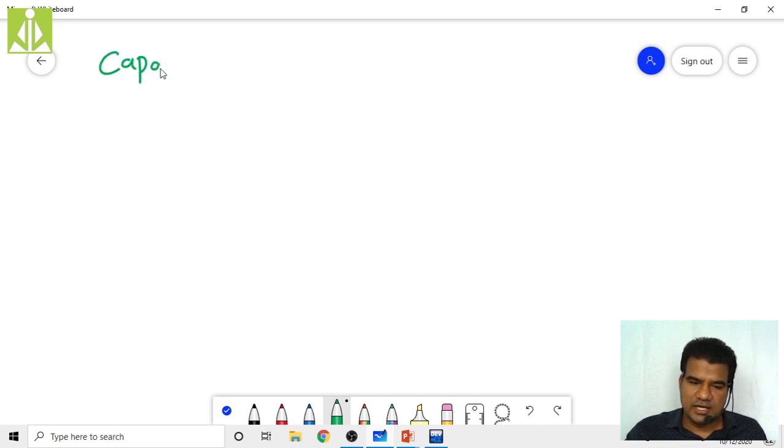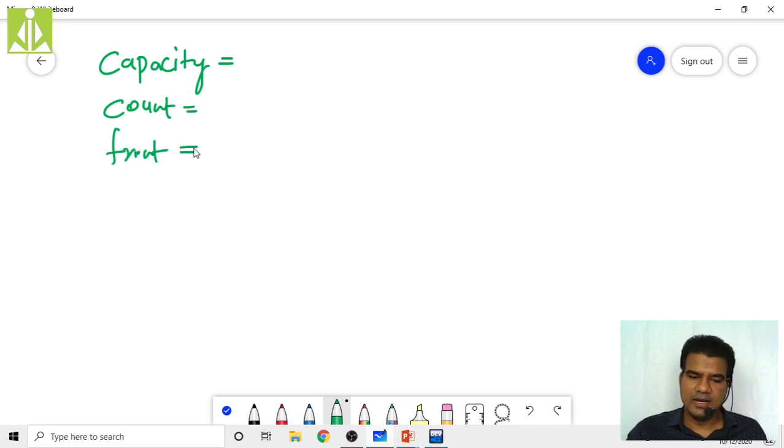Also, as we are performing insertion from one end and deletion from another end, there is a need to maintain the count of elements, how many elements you have inside the queue. So we take a count variable, and then a front variable and a rear variable. All these things we have to maintain.